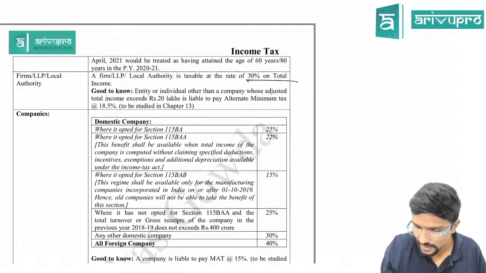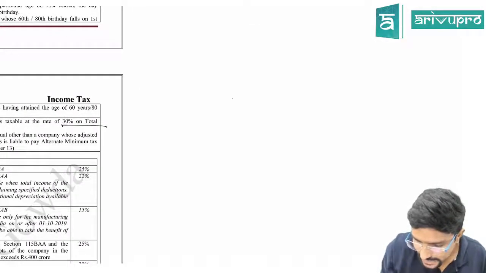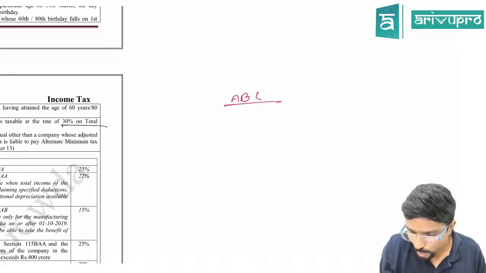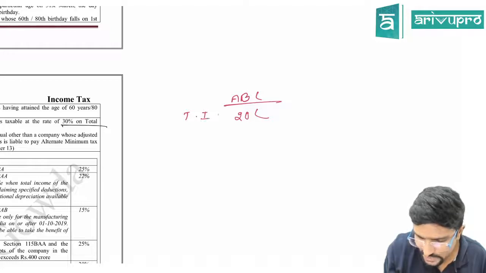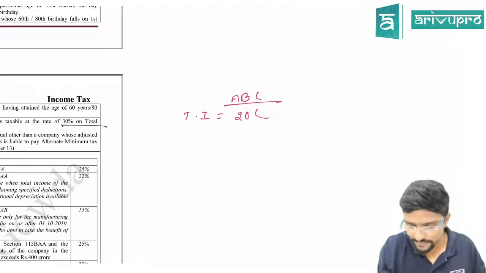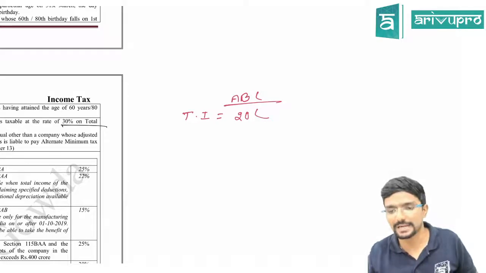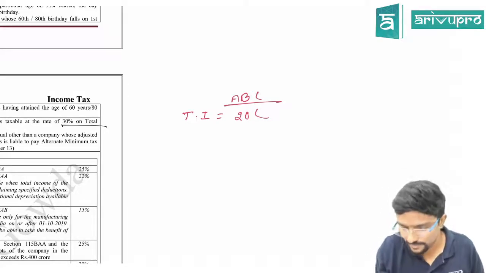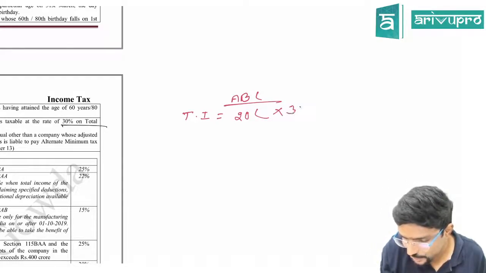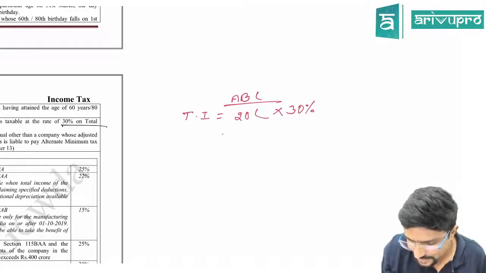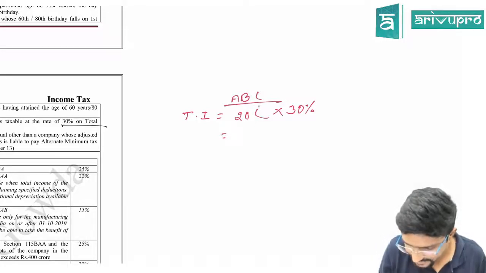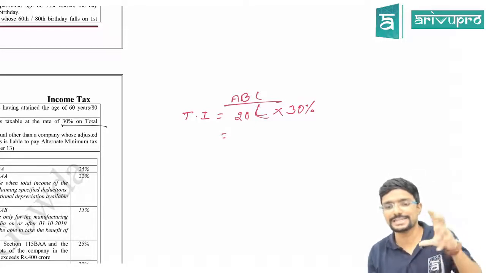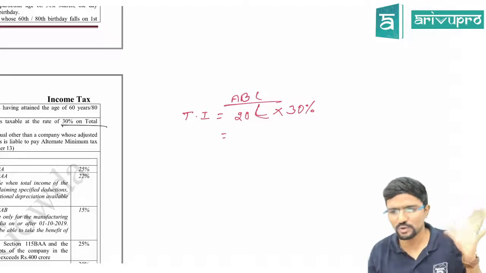For example, assume there is an ABC partnership firm who has 20 lakh total income. They don't have any special income. Total income of this ABC partnership firm is 20 lakh. Sir, how much is the tax applicable for them? 20 lakh into 30%. Agree? This will be the tax applicable for them. Straight away, no slab, nothing.